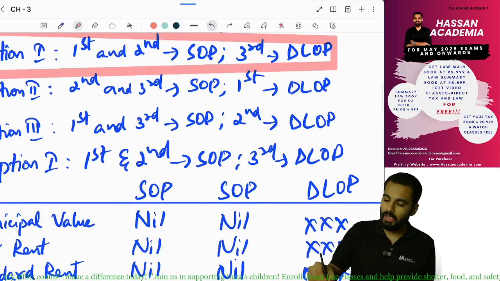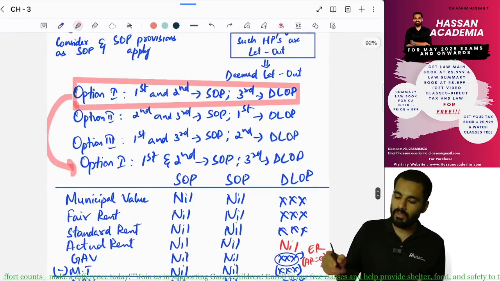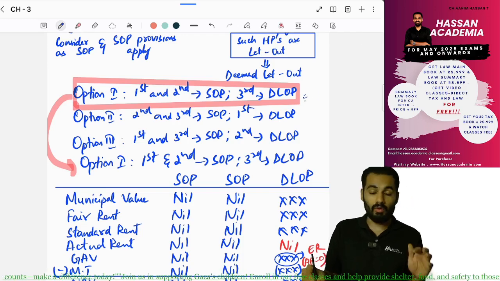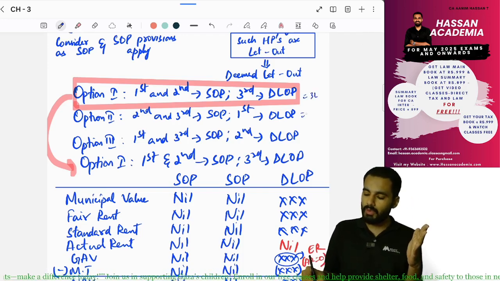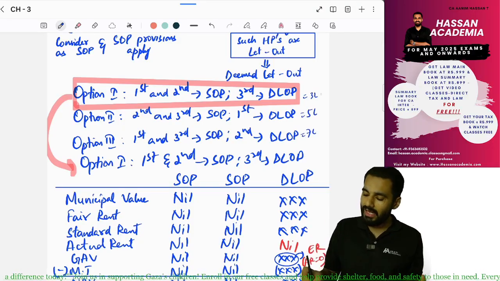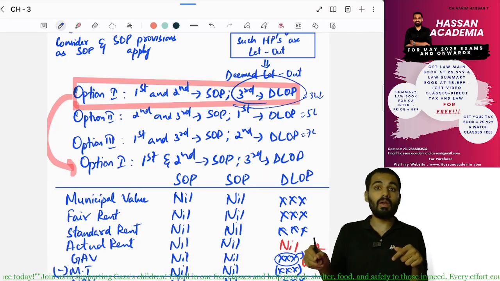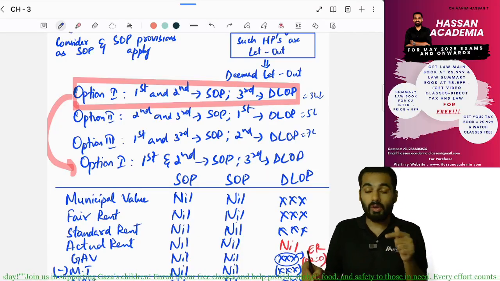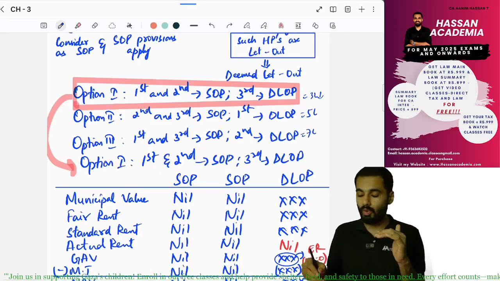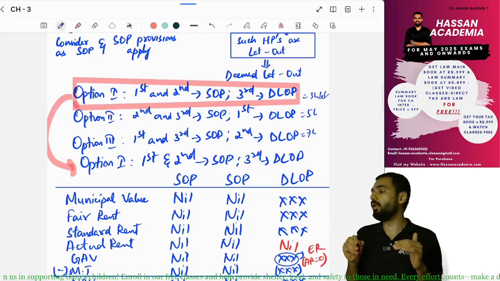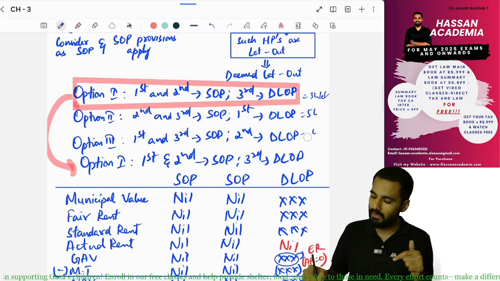Yes or no? Yes. So because of this, we will see what is the total. Let's say the option 1 total is 3 lakhs, option 2 total is 5 lakhs, option 3 total is 7 lakhs. So whichever is lower, 3 lakhs is lower, we'll consider the third one as deemed let out. Why? Because the total income from house property is lower, so the tax also will be lower. That's why we'll consider this. Yes sir.